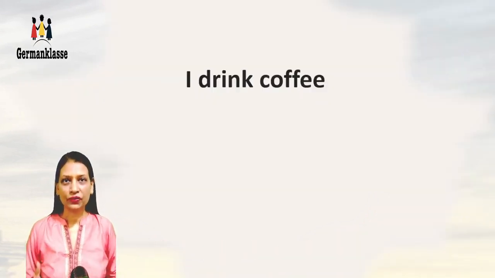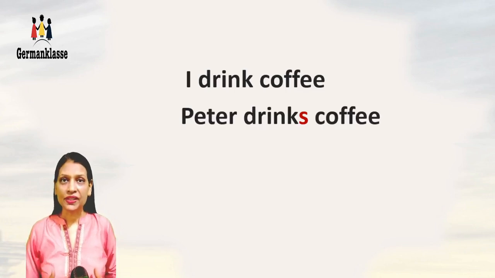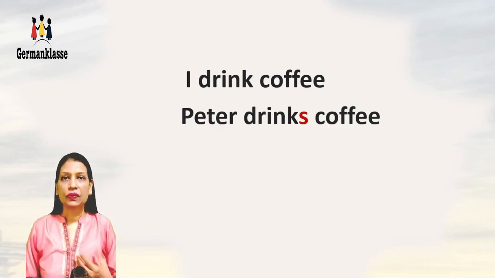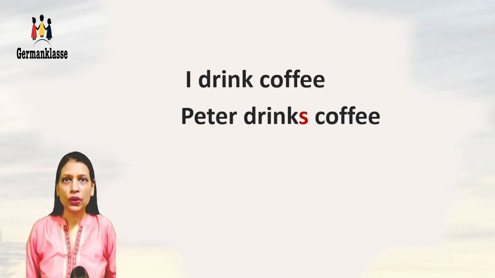I drink coffee or Peter drinks coffee. So here, drink is the verb. It's the action done by I or by Peter. So what has happened here? The verb drink has changed according to I or Peter. That's the doer of the verb. And here in this case, I is a pronoun and Peter is a noun.